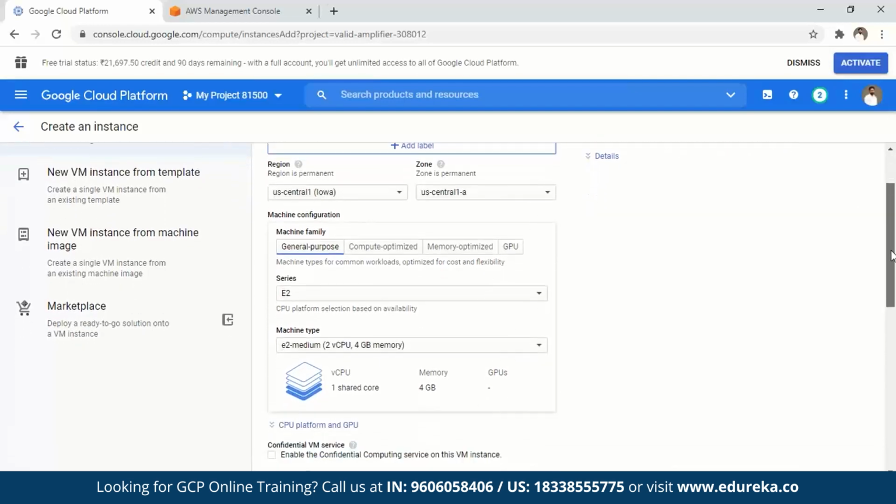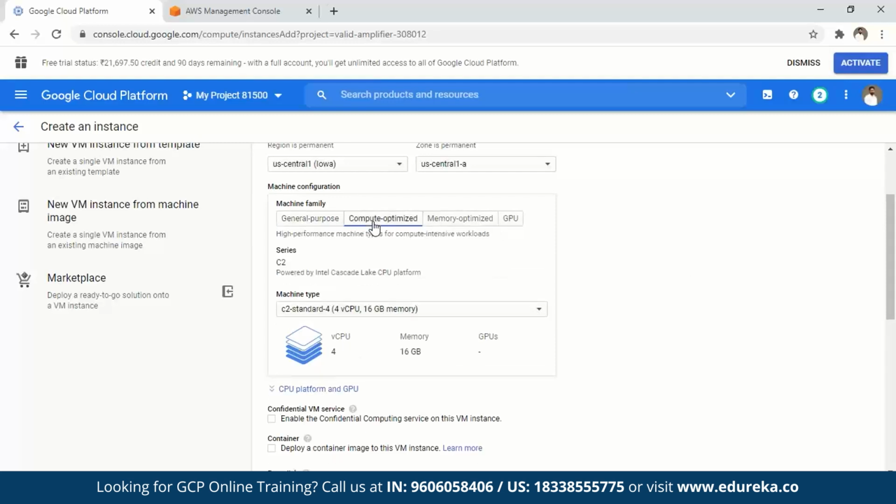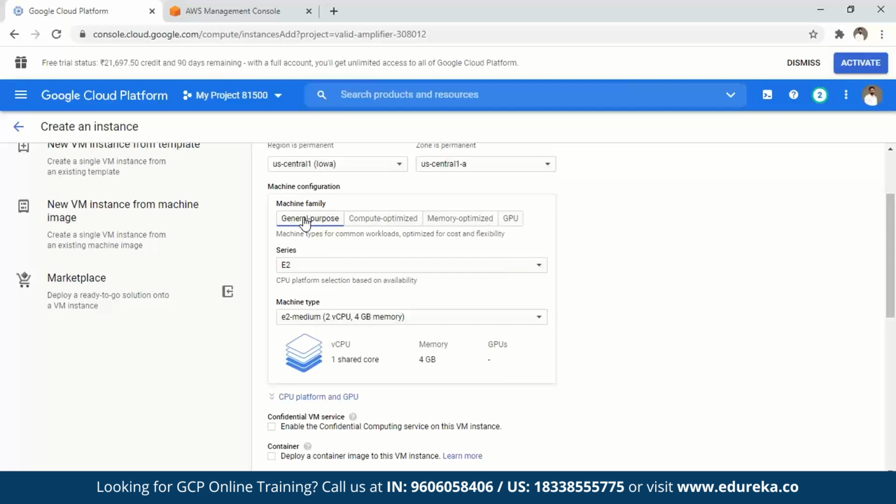So it is a general purpose instance, right? If you click on these things, you'll understand quite a few other things. When you say a general purpose instance, it serves a moderate performance of your computation and storage. If you talk about compute optimized, those are optimized for your computation, and memory optimized give you higher memory or better memory usage. GPU is used for graphical processing. Okay, so we'll stick to the general purpose for now.